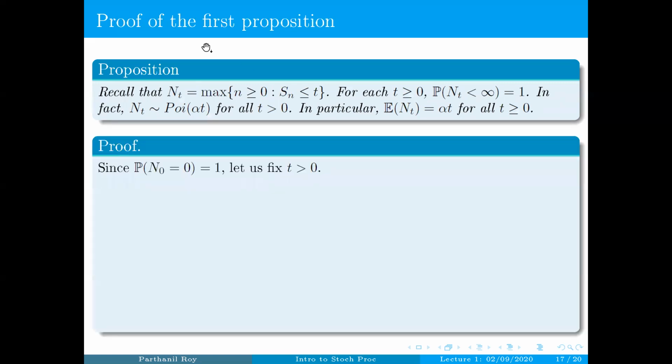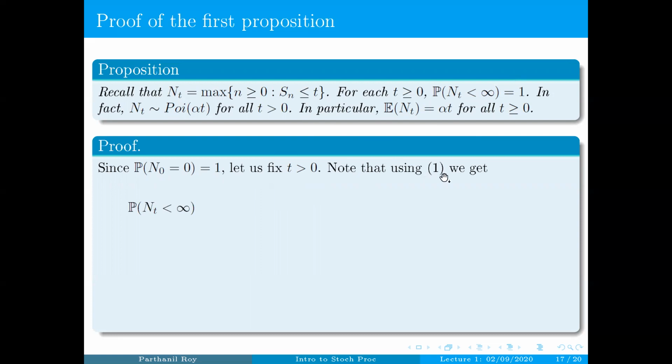Okay. So we already have shown that N0 is equal to 0 with probability 1. So therefore, we know that N0 is finite with probability 1. N0 is 0 in fact, so it has to be finite. Therefore, it's enough to show this for t strictly positive. So let's assume t is strictly positive from now on and fix such a t.